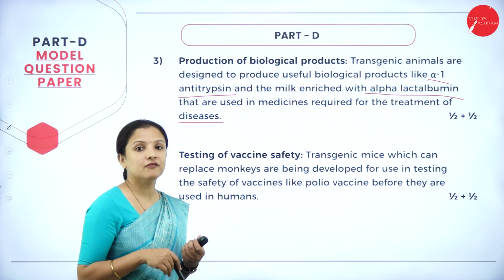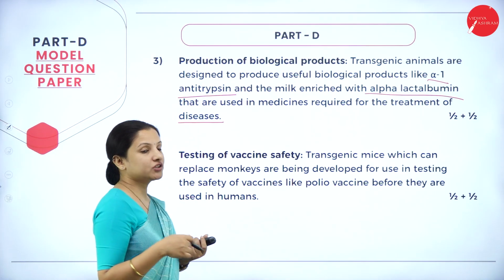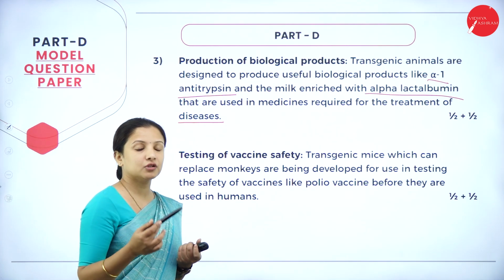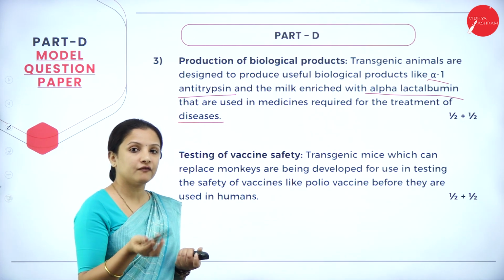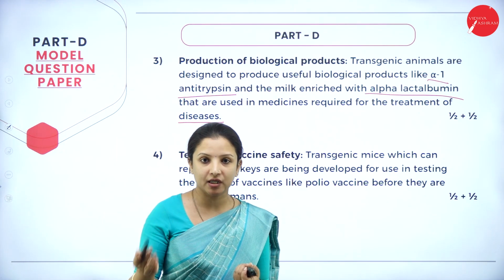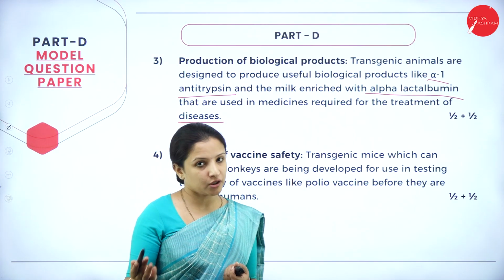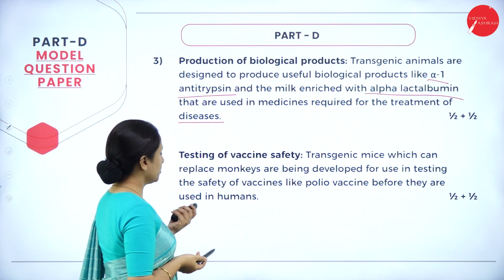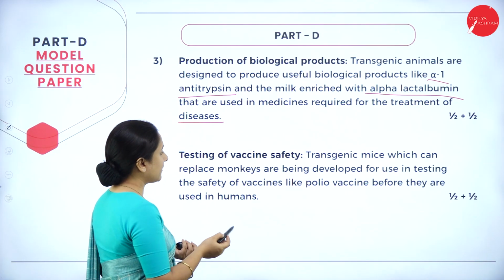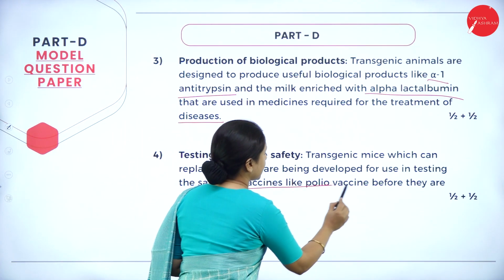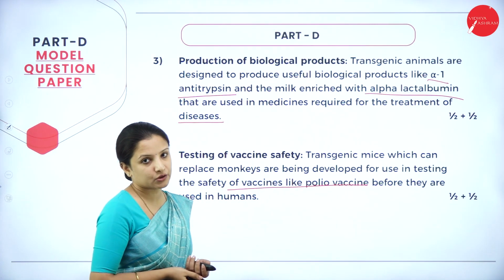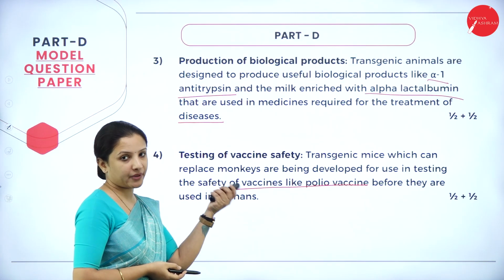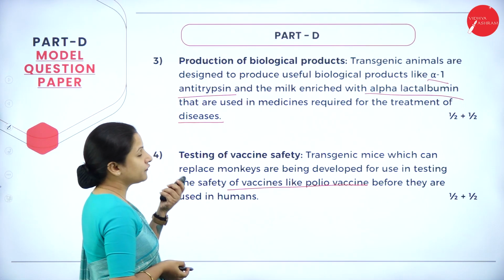Next is for testing of vaccine safety. So transgenic mice can be used in order to test the safety of a particular vaccine for a particular disease before it is given to the human. So for that also it can be used. So say for example here they have tested the safety of vaccines like polio vaccine before they were administered to the humans by developing transgenic animals. So 4 points are done.